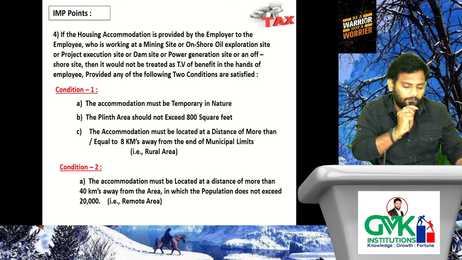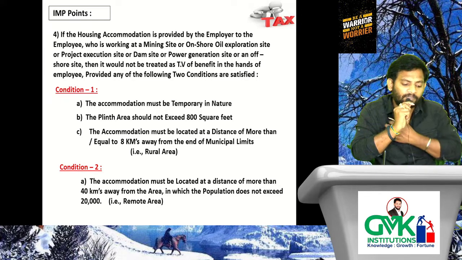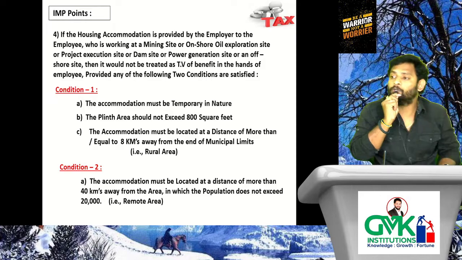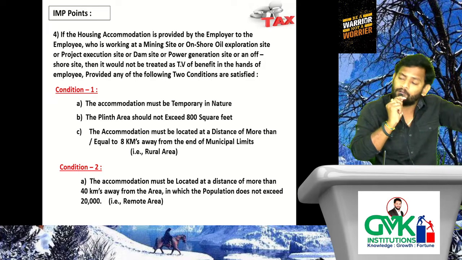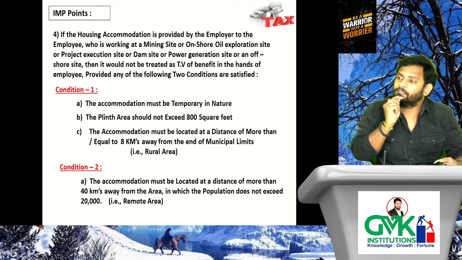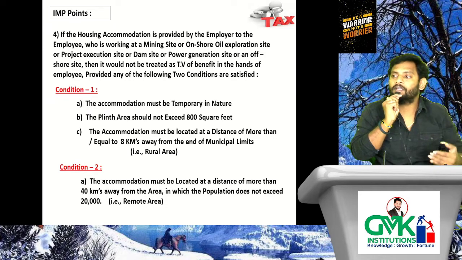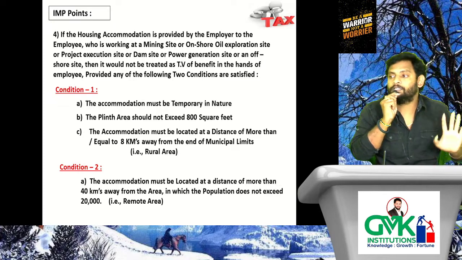See, the lawmakers don't have a heart at all. The accommodation must be located at a distance of more than 40 kilometers away from the area in which population does not exceed 20,000. That means a remote area. The area itself is a remote area. From that remote area, the place of accommodation must be located at more than 40 kilometers distance. That means tigers and lions are residing there. If the employer provided accommodation there, then it is not a taxable value of benefit.